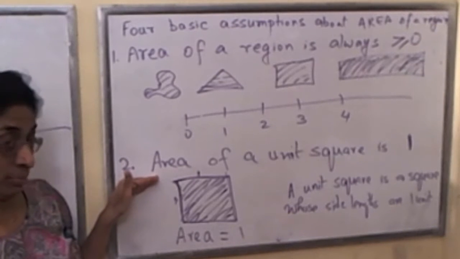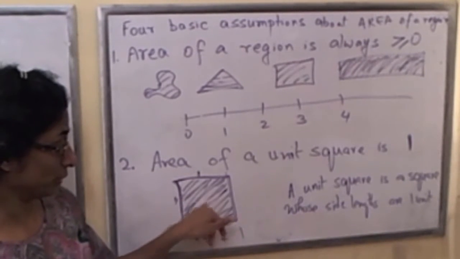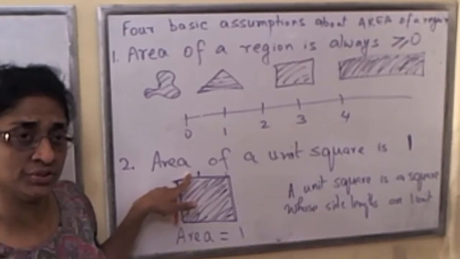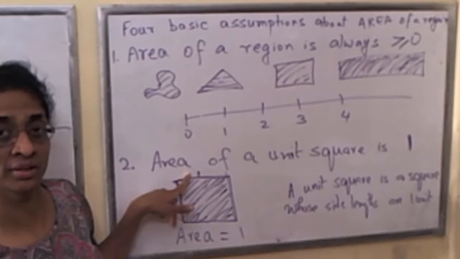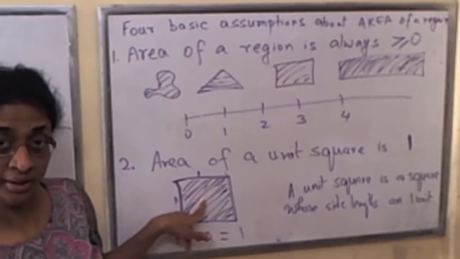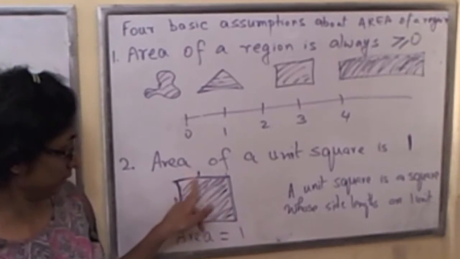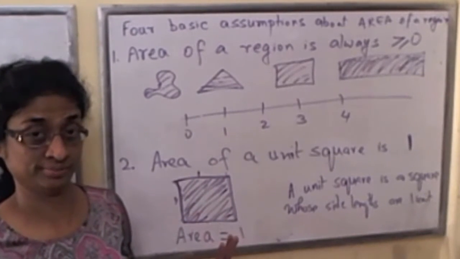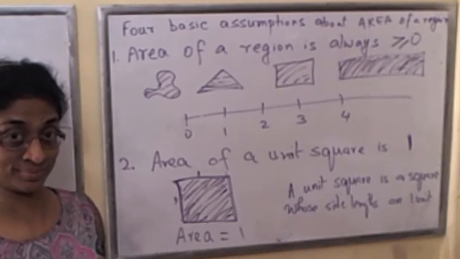And one of the most basic regions of a plane is a unit square, a square whose side lengths are 1, and we are saying once and for all, let's just start with assigning a number to this particular unit square, and that number we assign is 1, and so the area of a unit square we are declaring is 1. And now let's go over the next 2 assumptions.